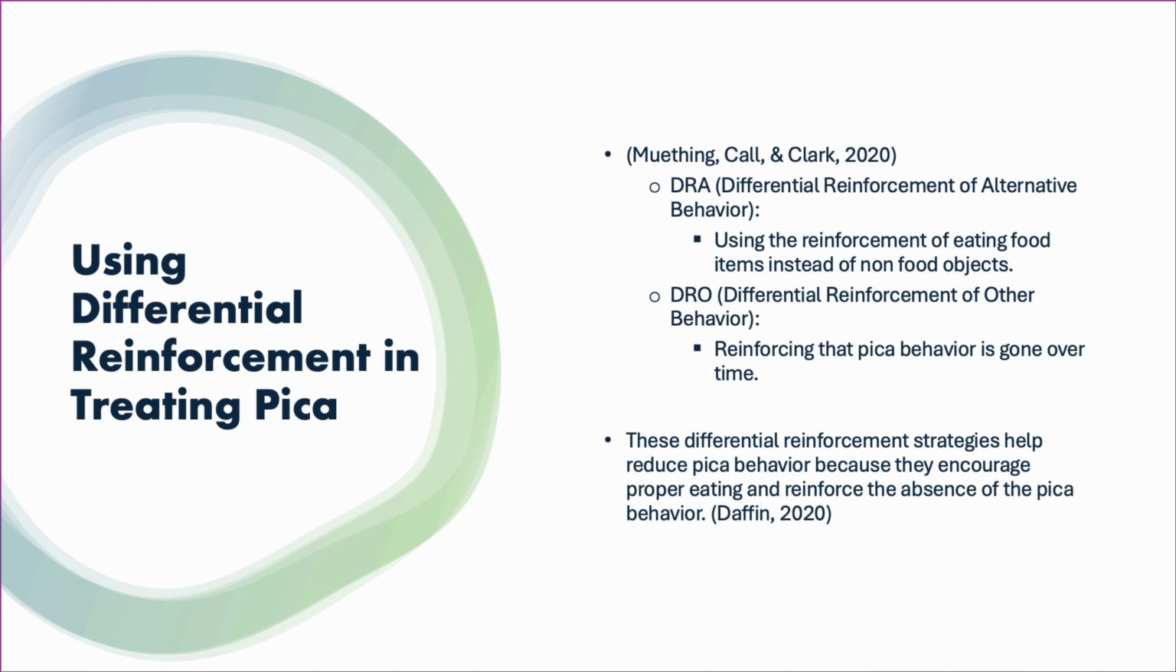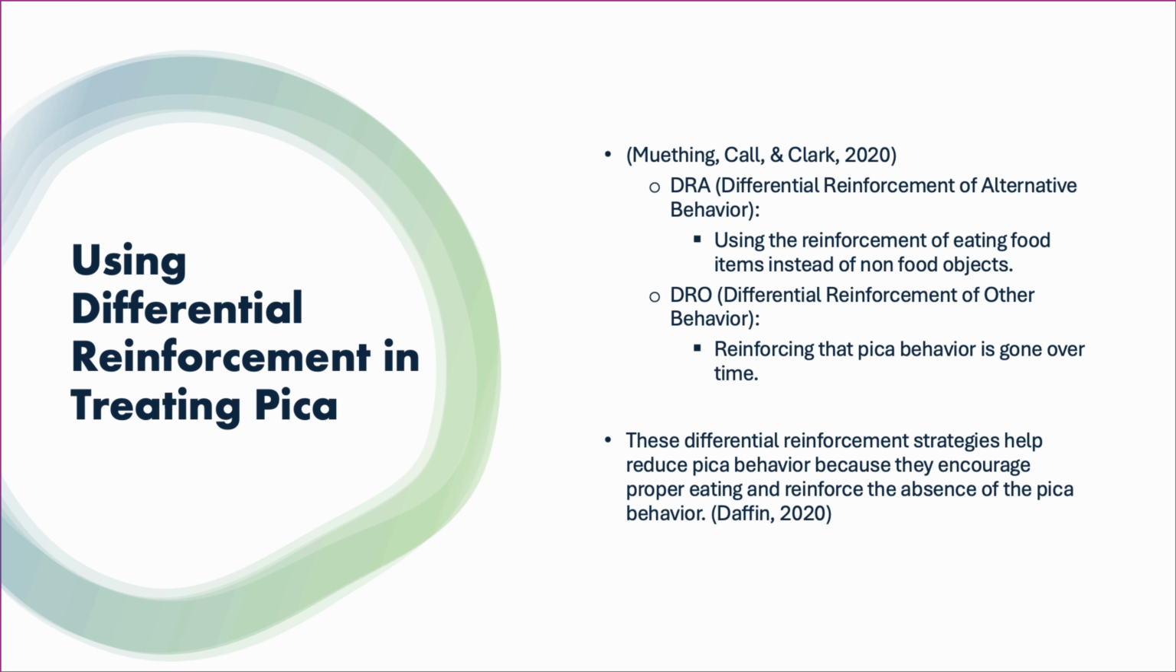DRA, or differential reinforcement of alternative behavior. Eating the right food rather than non-food items is the desired behavior in this situation. Positive reinforcement, like compliments or a small gift, is given to the person each time they decide to eat.